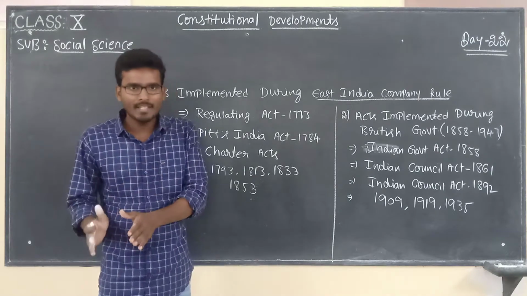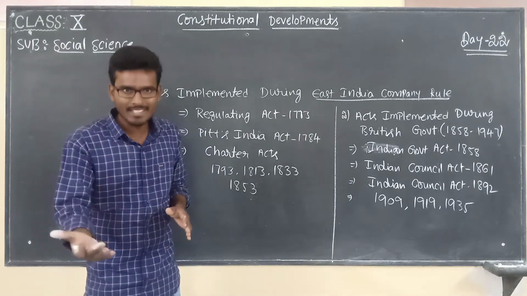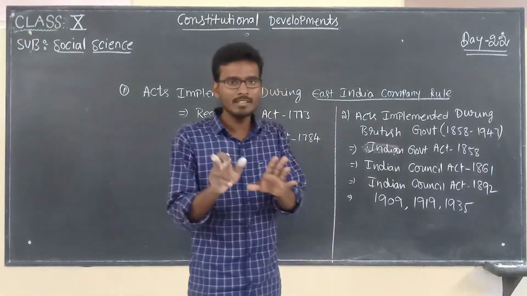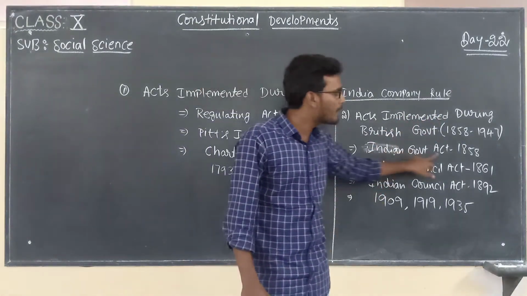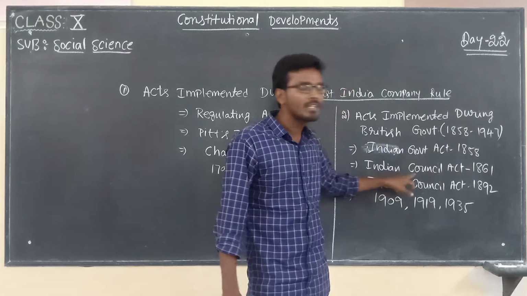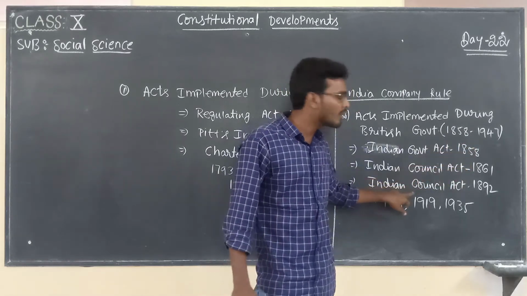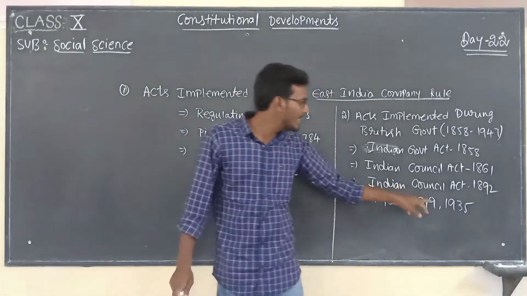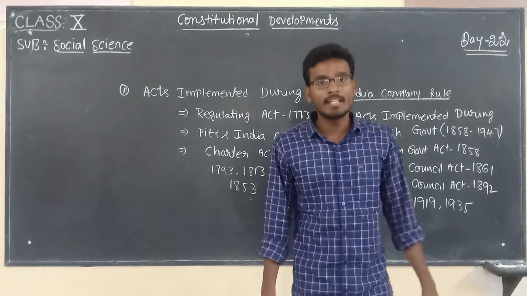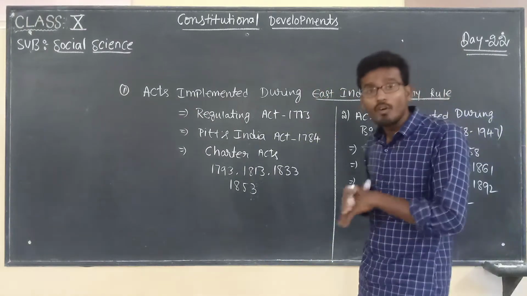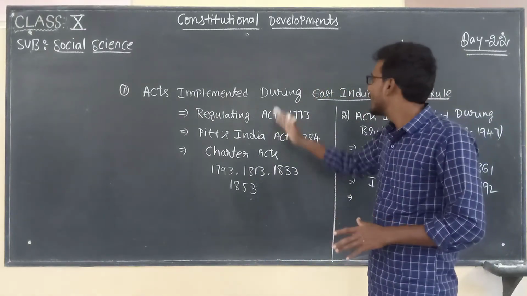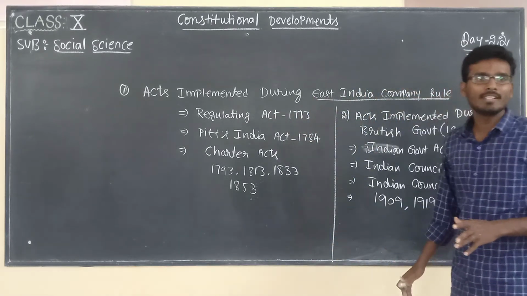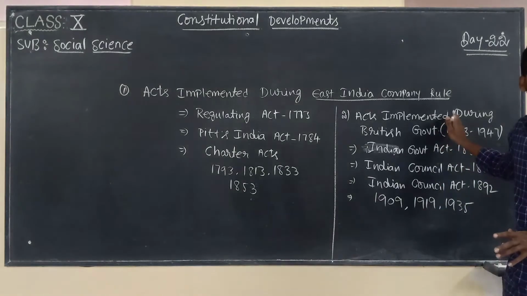Now, in this class, we are going to discuss the acts implemented during British government, which are none other than Indian Government Act 1858, Indian Council Act 1861, again Indian Council Act 1892 and 1909 Act, 1919 Act, 1935 Act. So far we discussed the acts implemented by East India Company. Now we will discuss the acts implemented by British government.